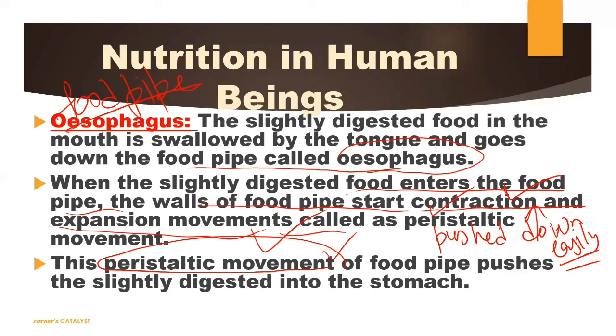Obviously, it helps to push the food in a downward direction so that it can reach the stomach for further digestion. Because our food is slightly digested now, we need to digest it further, so it should reach the stomach first. For that it has to pass through this esophagus, which is a very narrow pipe and muscular in nature also. So this contraction and relaxation movement will help to move the food downward.